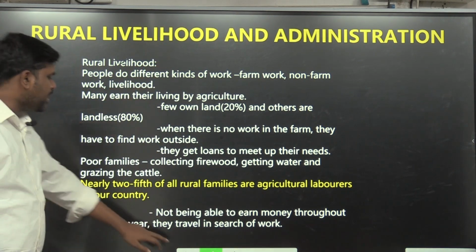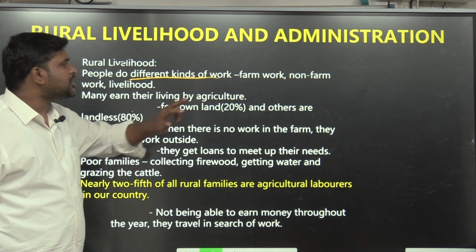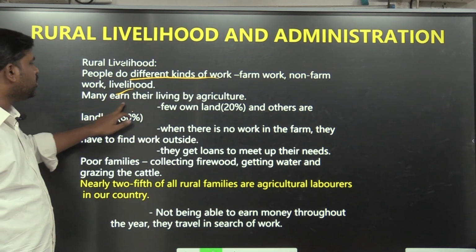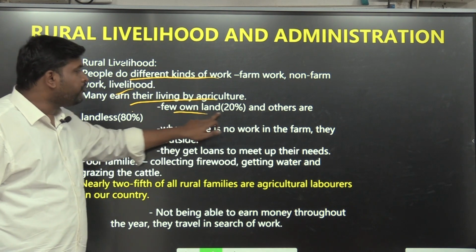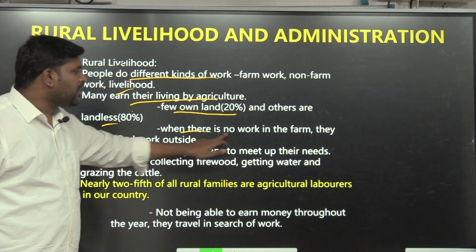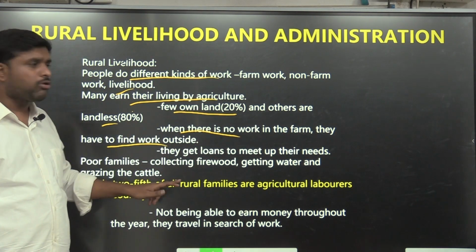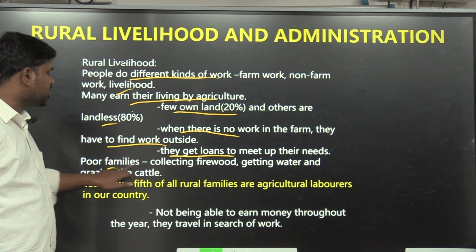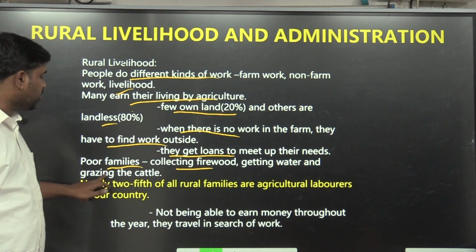Rural livelihood. People do different kinds of work, farm work and non-farm work. Many earn their living by agriculture. Few own land, 20%. Others are landless, 80% are landless. When there is no work on the farm, they have to find work outside. They get loans to meet their needs. Poor families collect firewood and get water.